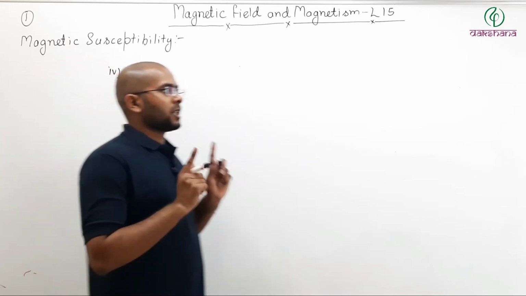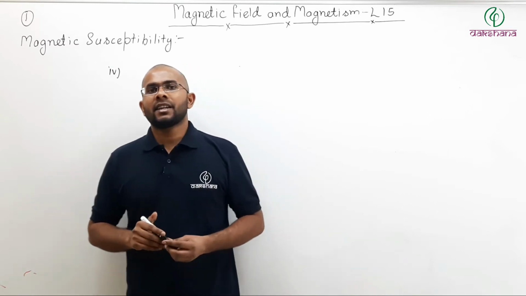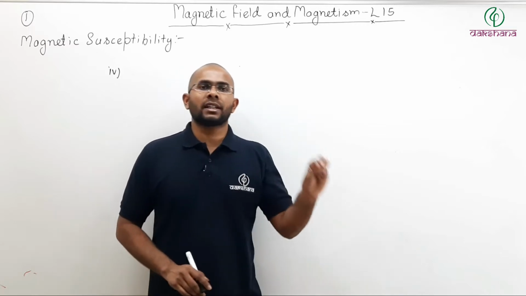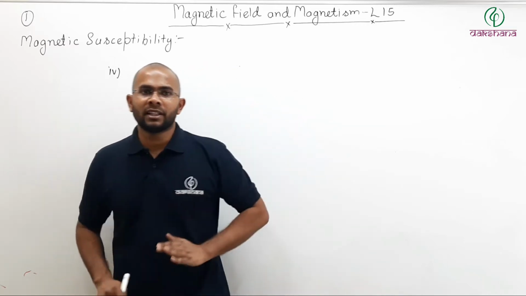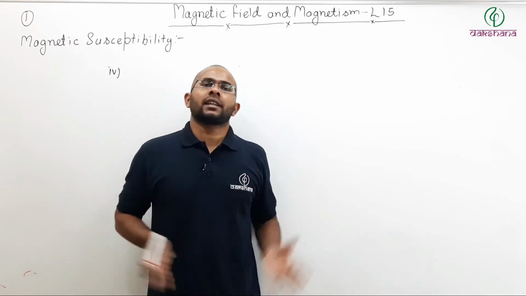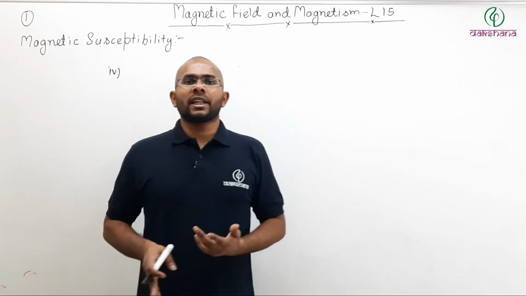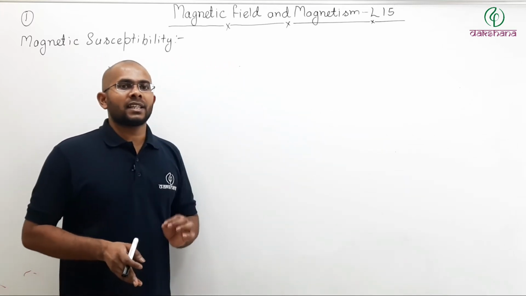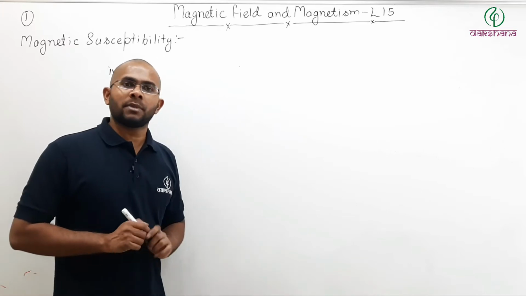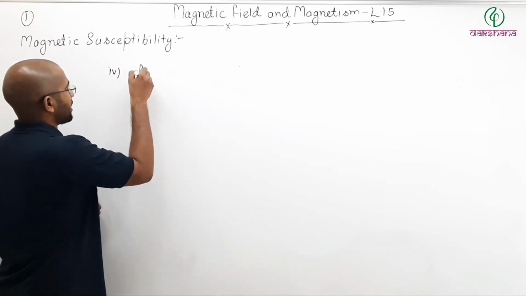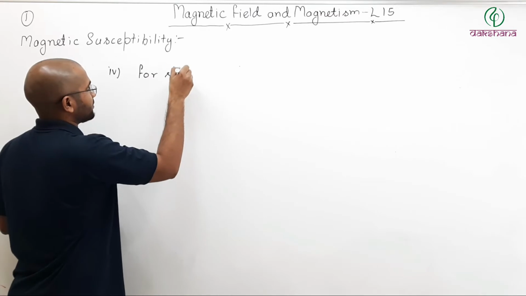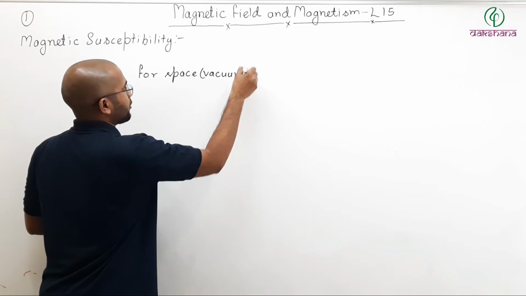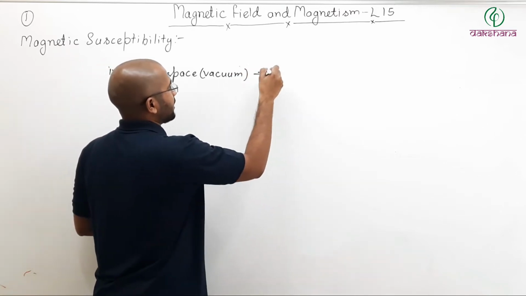Remember, susceptibility is an indicator of how well a material will be magnetized when placed in an external magnetic field. In space there is no material, and if there is no material there will be no magnetization, so the magnetization vector will be 0. So for vacuum, your I vector will be 0.